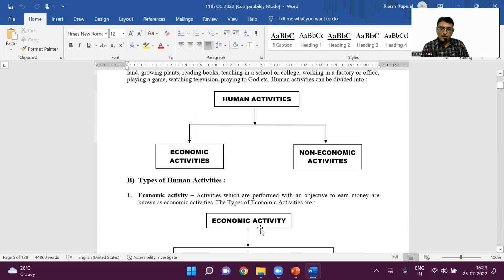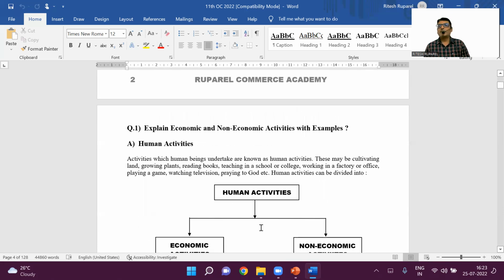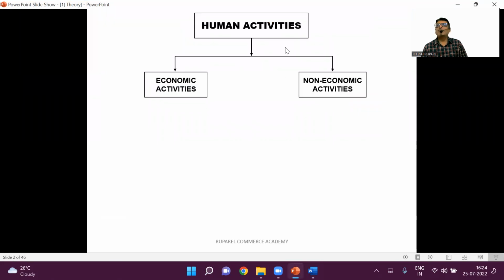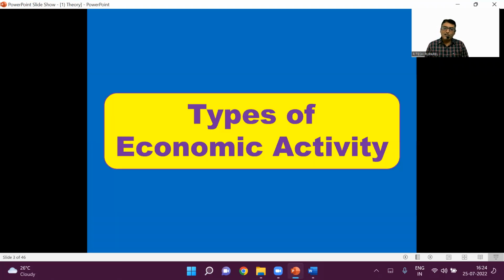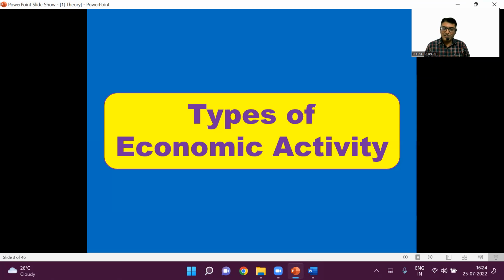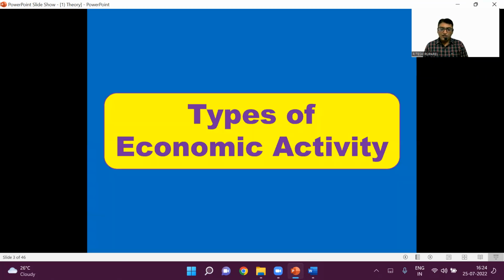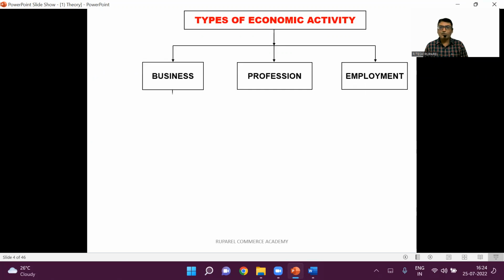Now let us revise this question again. Where did we start? We started with human activities. What are the human activities? The activities which are performed by humans are called human activities. It is divided into two parts: economic activities and non-economic activities. What are economic activities? The activities which are done to earn money are called economic activities. And non-economic activities are the activities which are not performed to earn money. Now, types of economic activities: there are three types. Which ones? Business, profession, and employment.